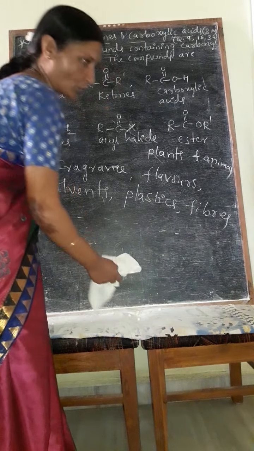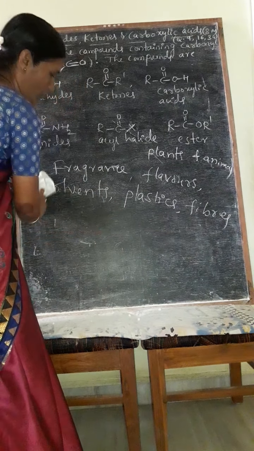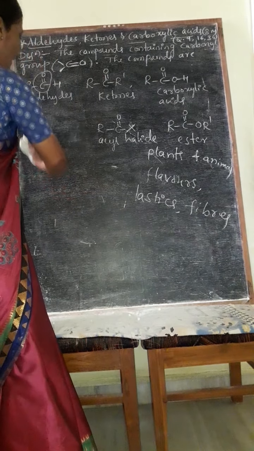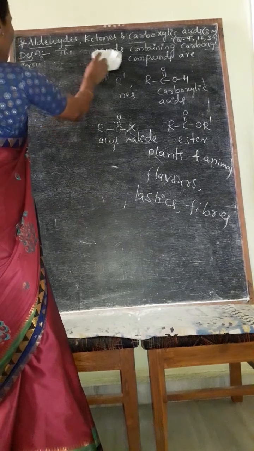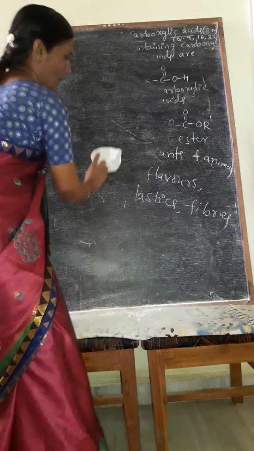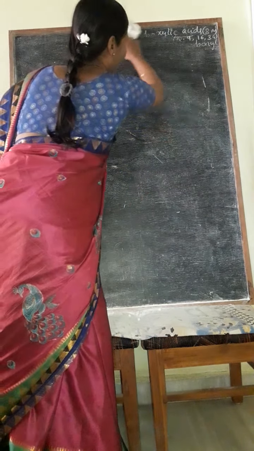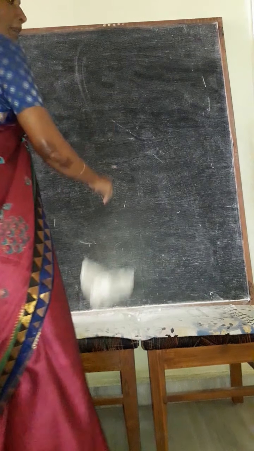I will continue with the IUPAC nomenclature of such aldehydes, ketones as well as carboxylic acids by taking one table. That table contains both the common name as well as the IUPAC name.